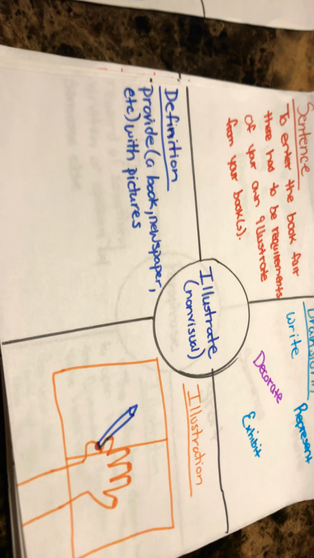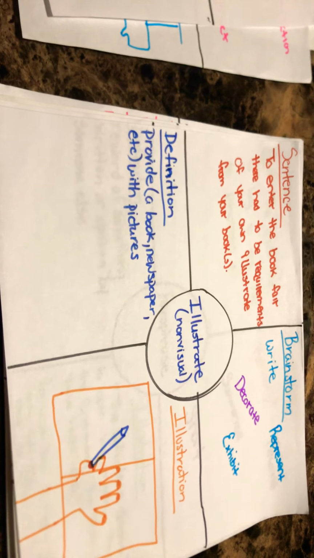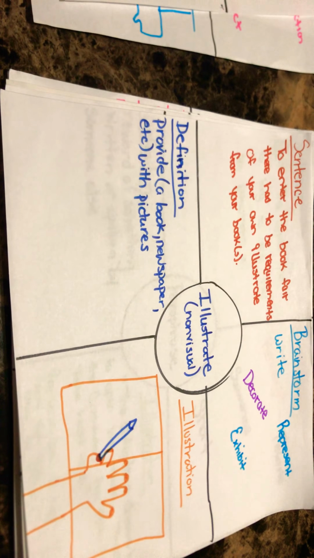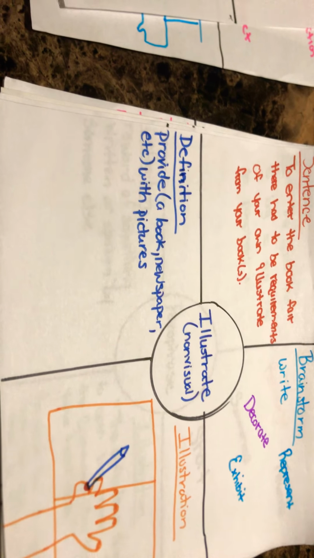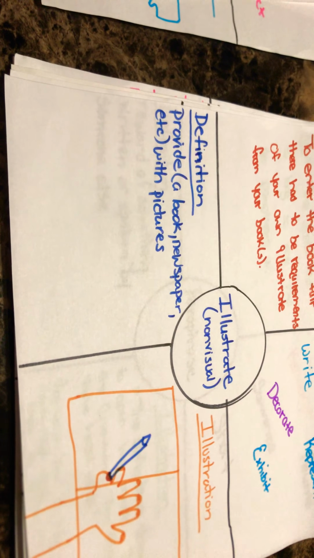Illustrate. Definition: provide a book, newspaper, etc. with pictures. Sentence: To enter the book fair, there have to be requirements of your own illustration from your book. Brainstorm: write, decorate, represent, exhibit. Illustration shows someone drawn in the book.